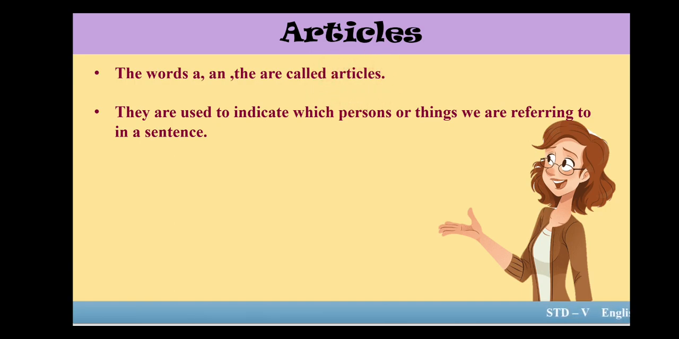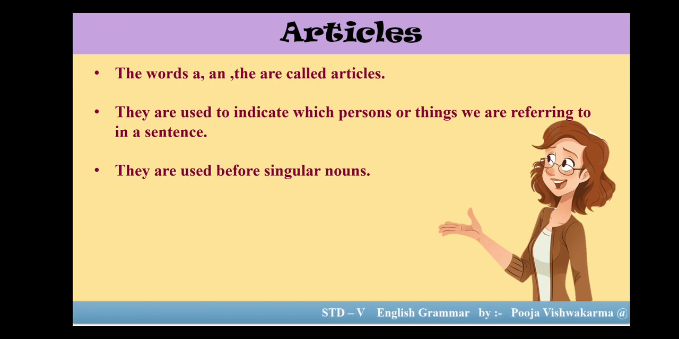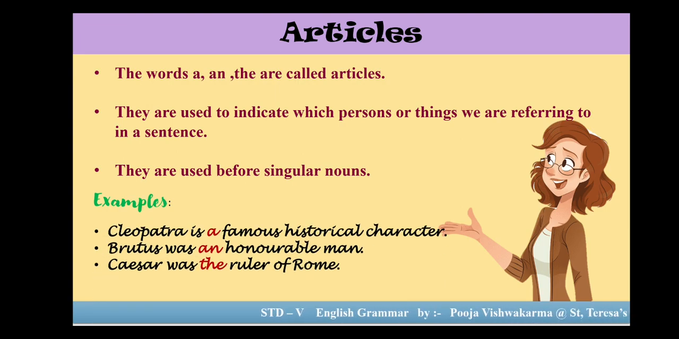Clear, children? And always remember that they are used before singular nouns. Whenever there is a singular noun, before that we generally use these articles. Let's have a look at the examples. Cleopatra is a famous historical character. Brutus was an honorable man. Caesar was the ruler of Rome. So here you may find a, an and the in these sentences, and these all are articles.